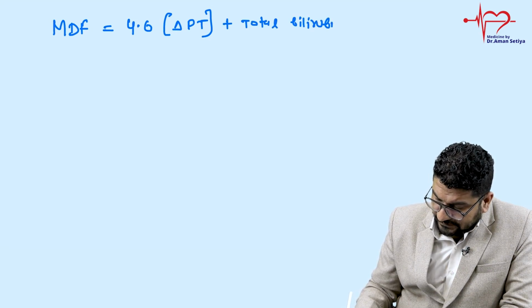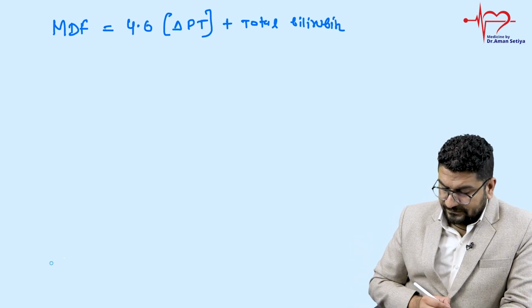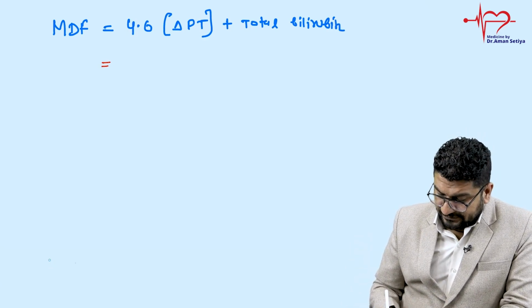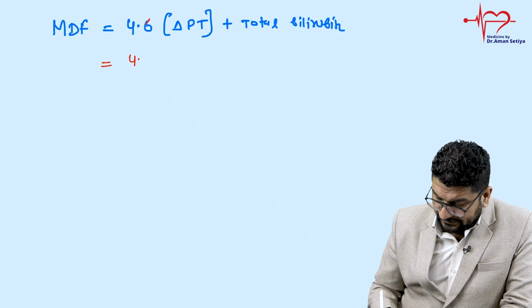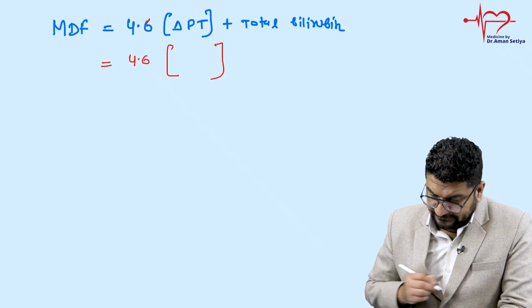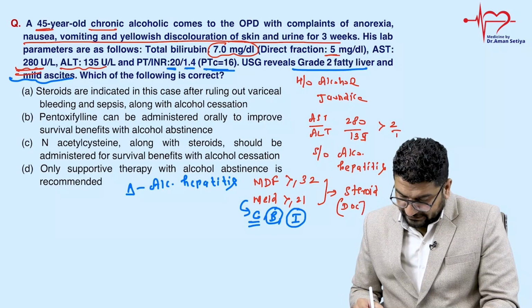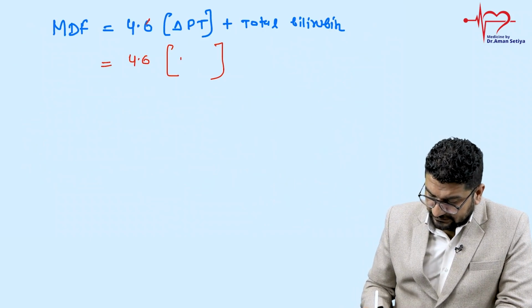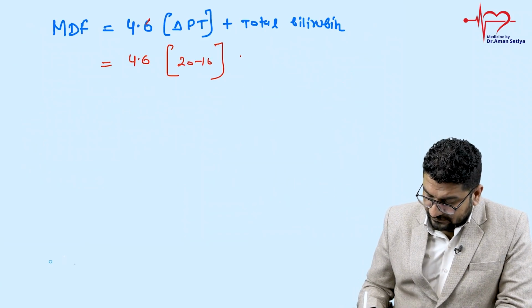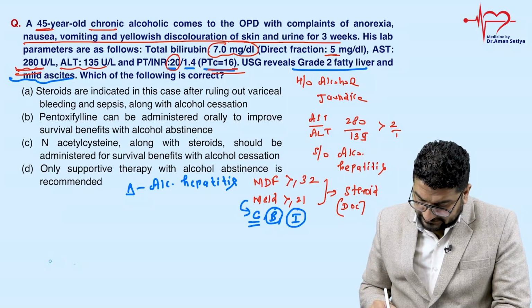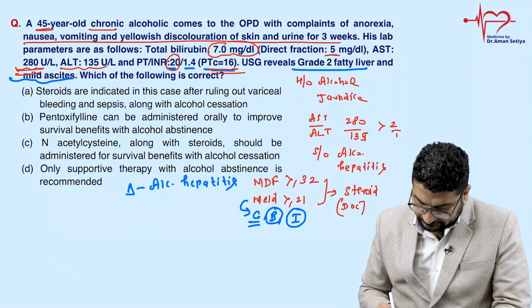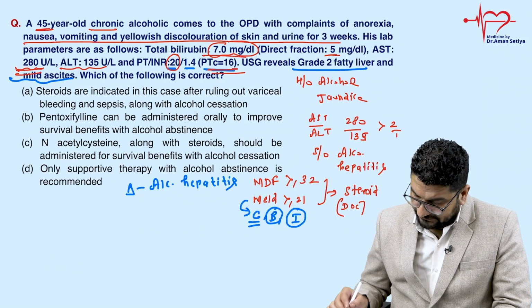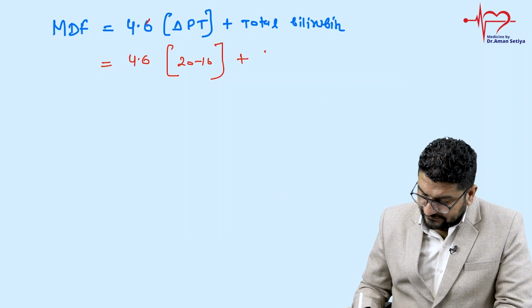So this is the formula to calculate Maddrey's discriminant factor. So let me say 4.6. Now what is the delta PT? PT was 20, control is 16. So 20 minus 16 plus total bilirubin, which is given in the MCQ, total bilirubin 7.